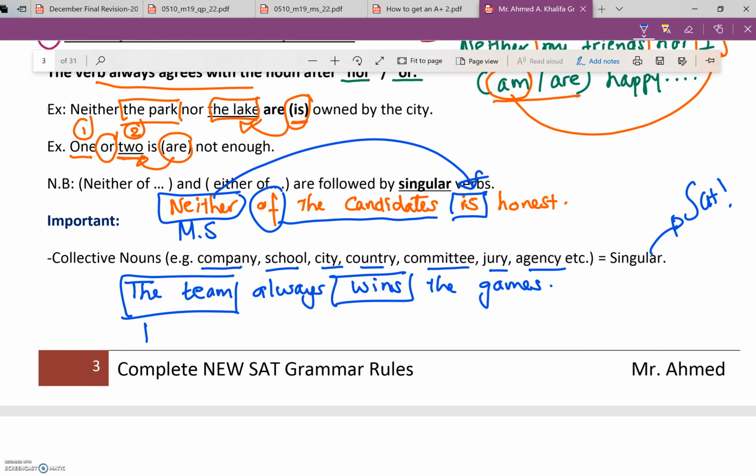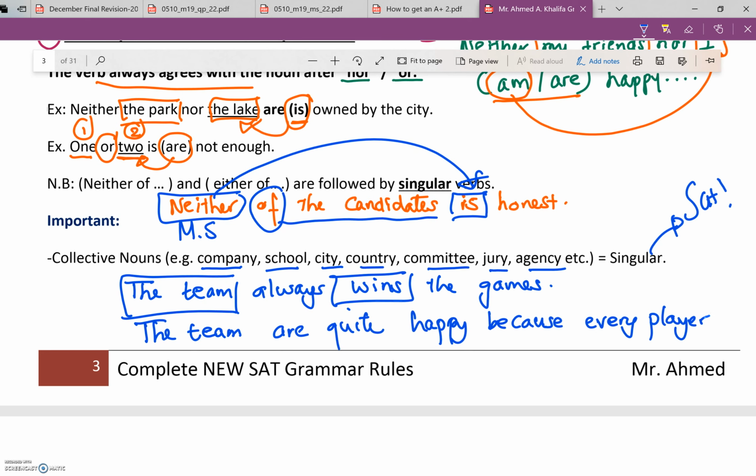But if I wrote something like that, the team are quite happy because every player was rewarded that sum of money.